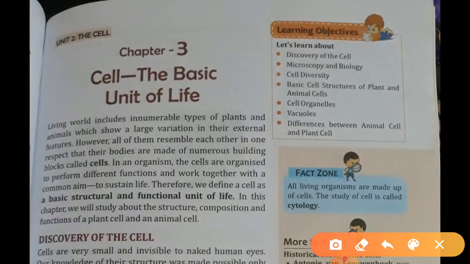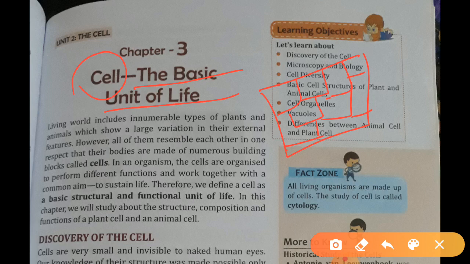Your lesson number 3 name is Cell, the Basic Unit of Life. So students, first of all, what is a cell? Suppose here is a wall. As you all know, a wall is made up of bricks.